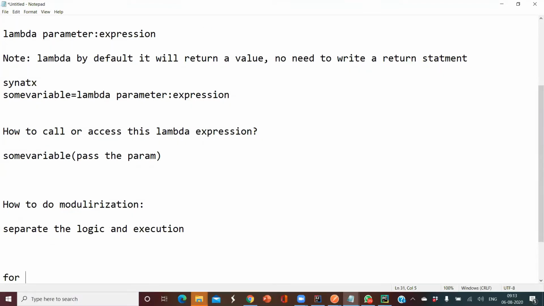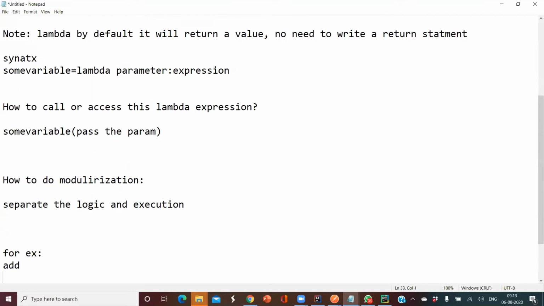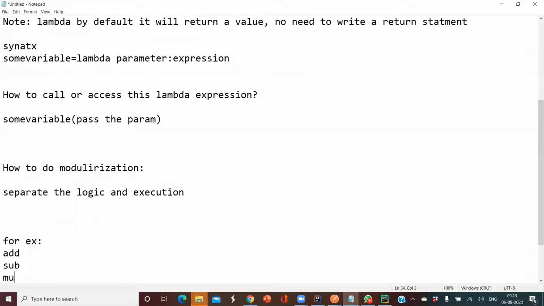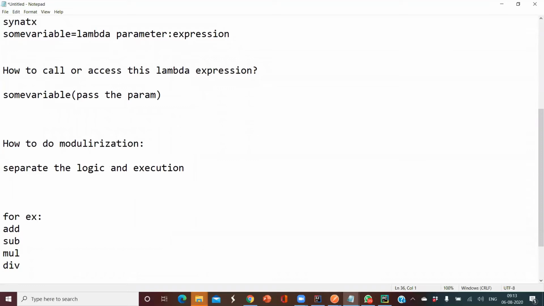For example, I have different behaviors available. Say like a calculator, I'll be having addition, subtraction, multiplication, division, whatever operations I have, I'll be writing that.